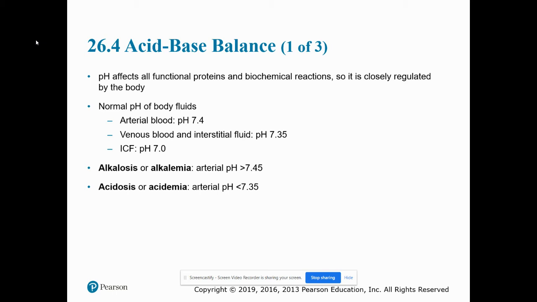And typically the blood pH is going to be somewhere between 7.35 and 7.45. Acidosis is when arterial pH is below 7.35, and alkalosis is when arterial pH is above 7.45.